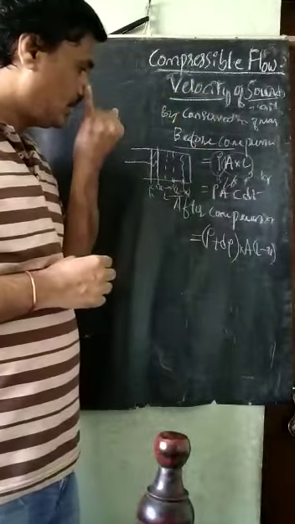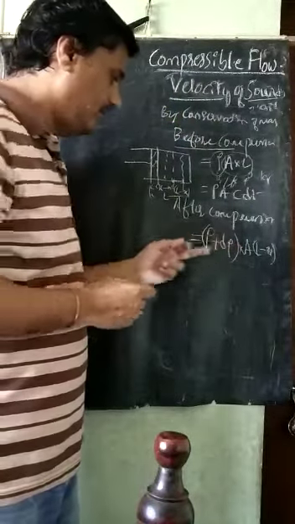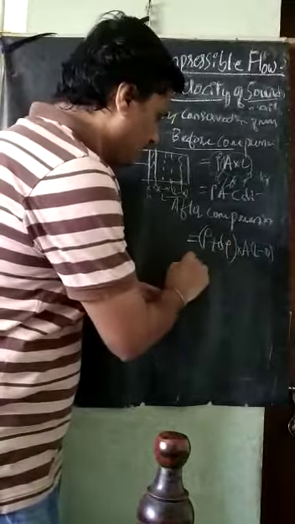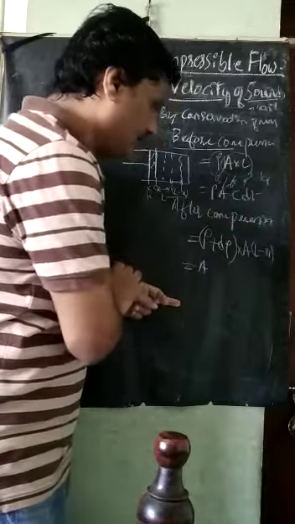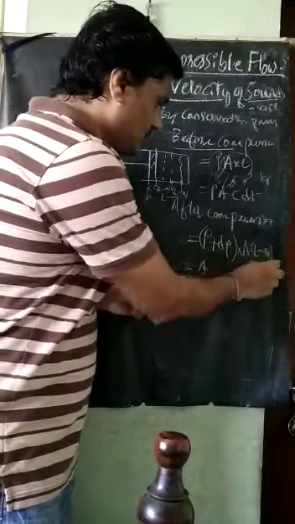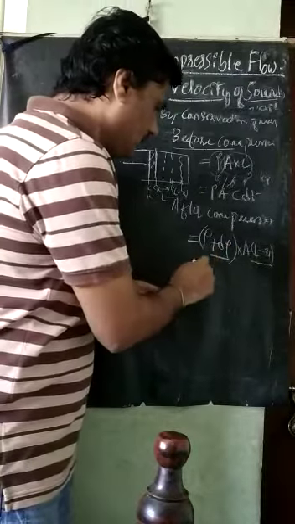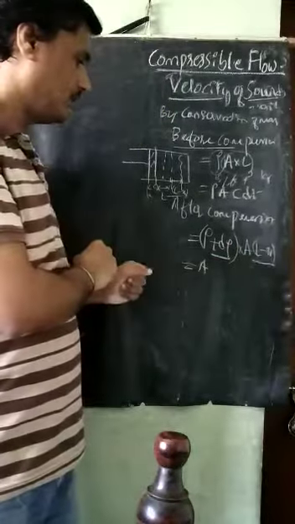I will simplify this. A I will write as it is. I will multiply these two terms, rho plus d rho and L minus x.